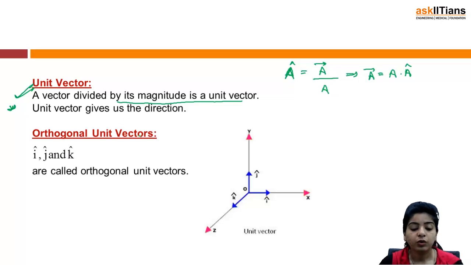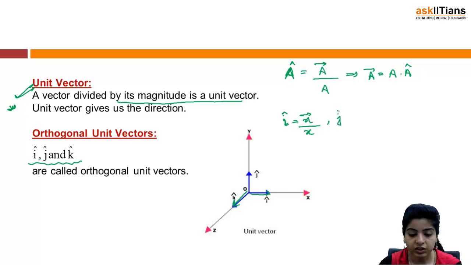Orthogonal unit vectors. When we talk of orthogonal unit vectors, these i, j, k are called the orthogonal unit vectors. You can see it here, i is along the x-axis, j is along the y-axis and k is along the z-axis. So here what I can write is i cap is equal to, as we have discussed just now, the vector divided by its magnitude, that is the unit vector.